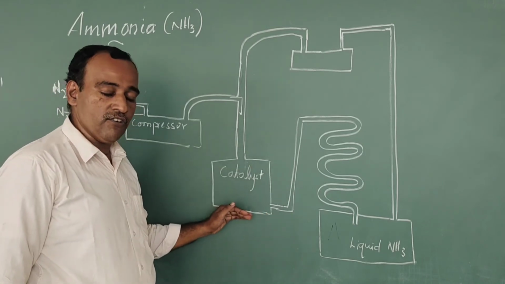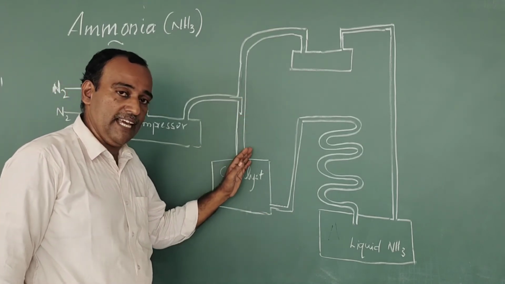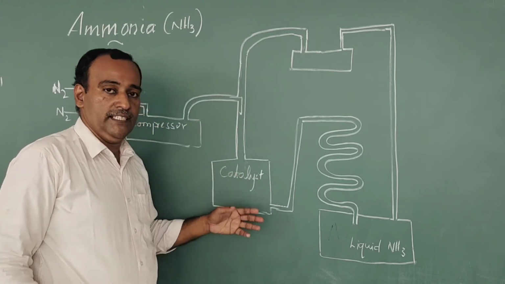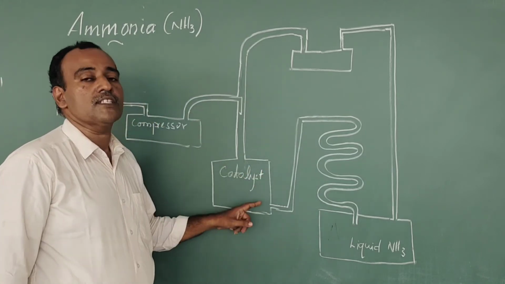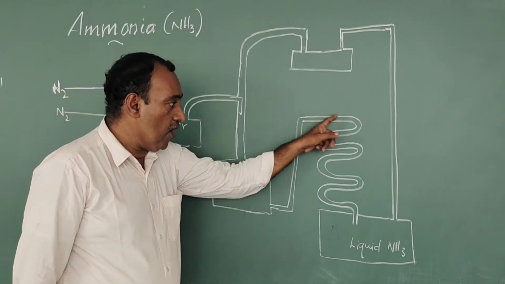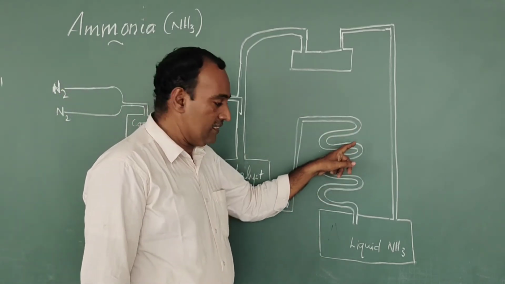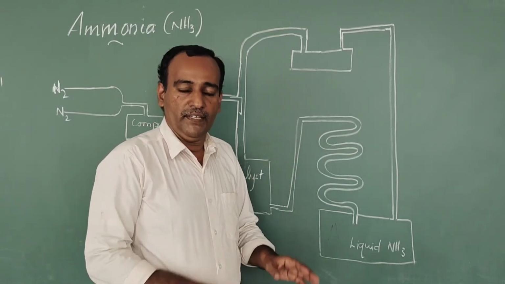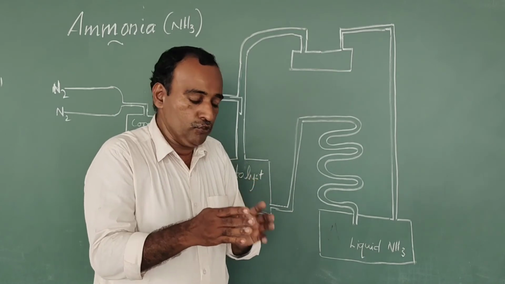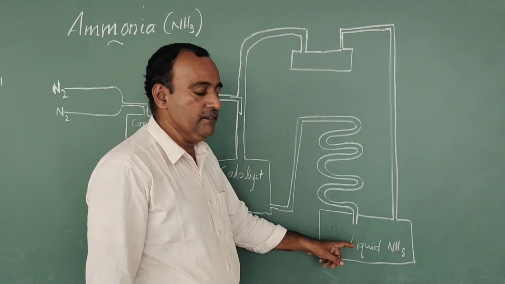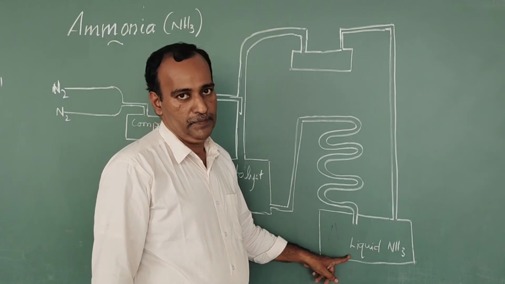So through the iron oxide catalyst the compressed gases react and produce ammonia. The formed ammonia now passes through a coolant tube. This is a curved tube, called the coolant tube. When it passes through the coolant tube, the gas gets cooled and becomes liquid ammonia.